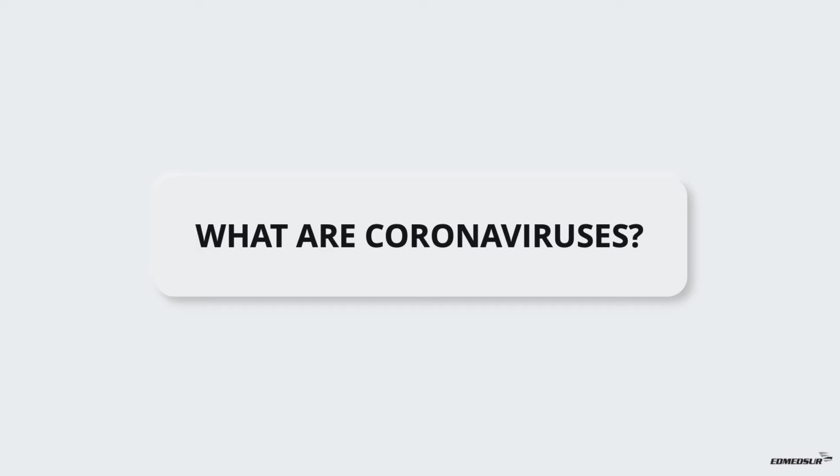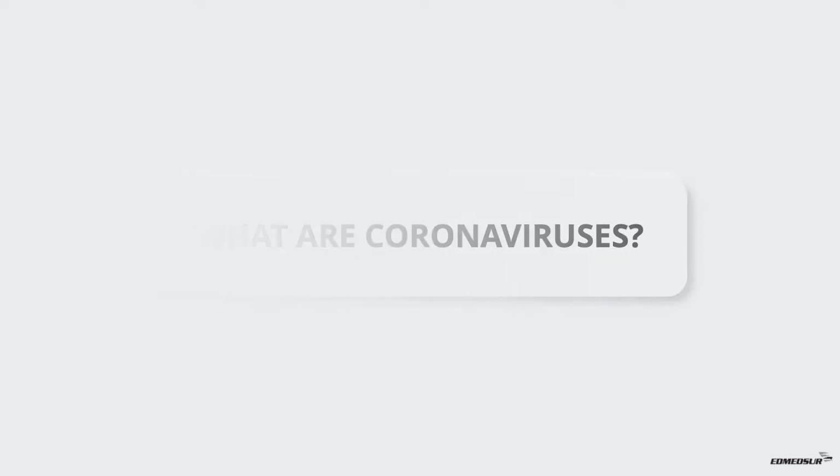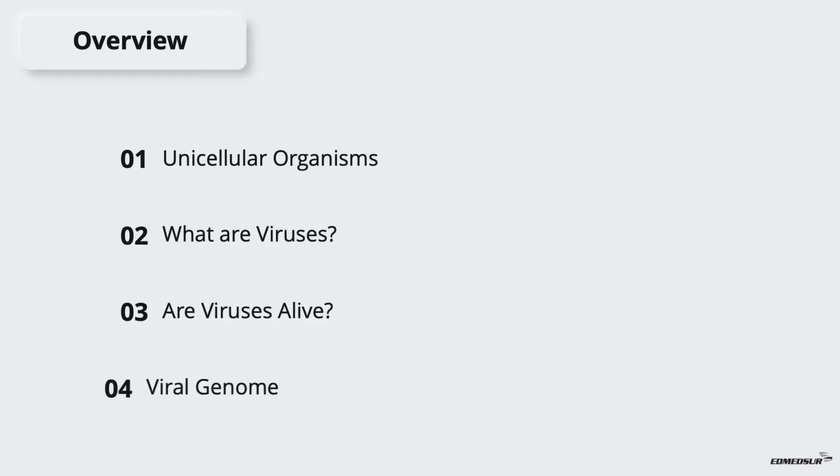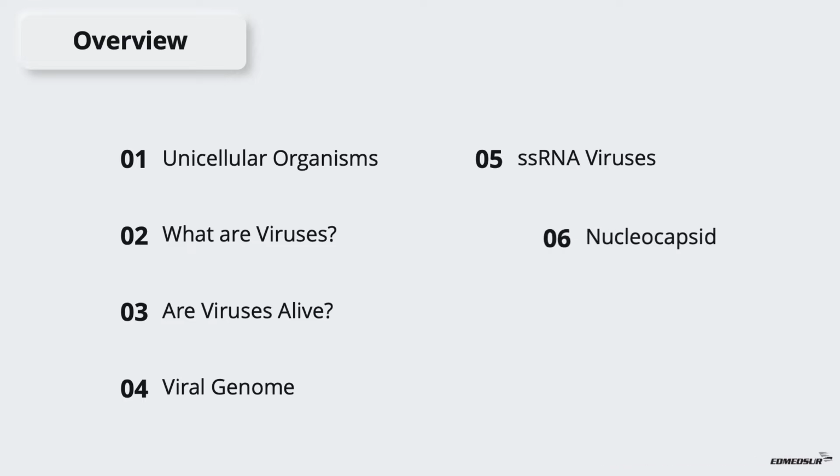What are coronaviruses? Overview. The coronaviruses will be described after a brief review of the basics under the following headings: unicellular organisms, what are viruses, are viruses alive, viral genome, single-stranded RNA viruses, nucleocapsid, coronaviruses.